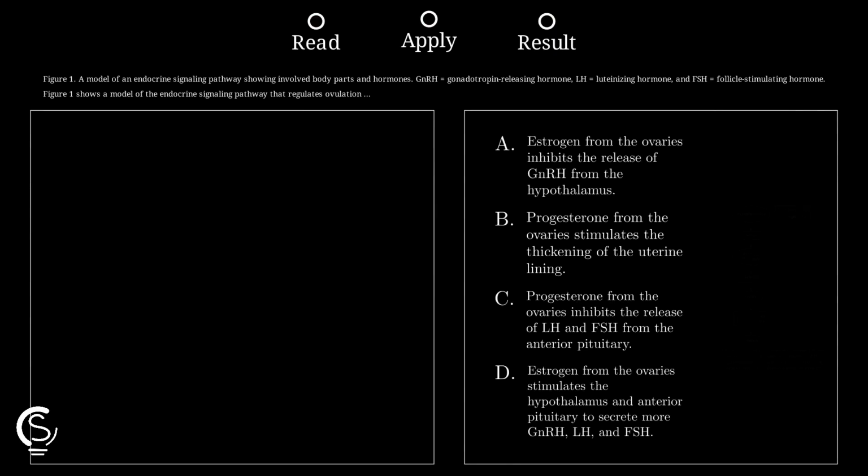Positive feedback occurs when the output of a system actually increases the activity of that same system. We need to find an option where a hormone stimulates more hormone production.